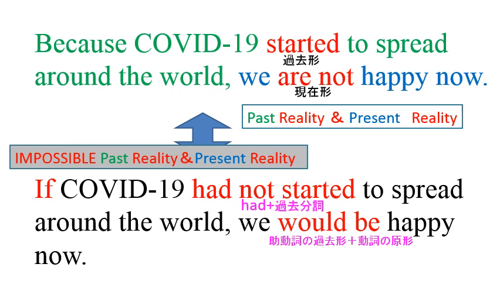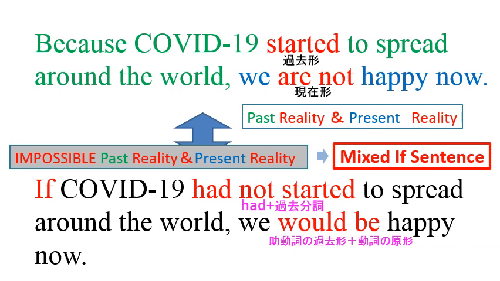This sentence shows the impossible past reality and present reality. The first half of the sentence is the opposite of the past reality, and the second half of the sentence is the opposite of present reality. So we can call it a mixed if sentence.